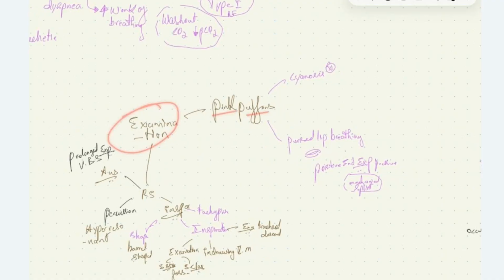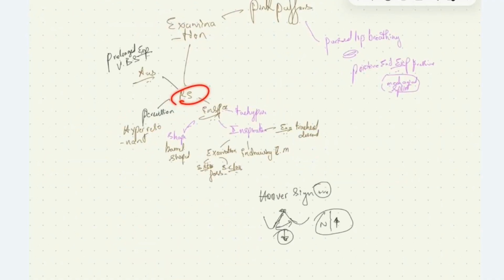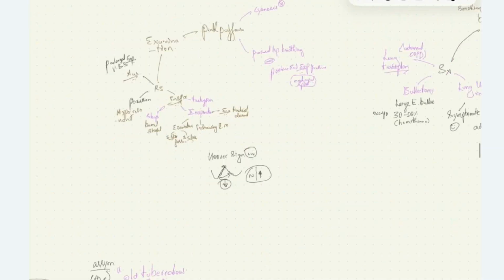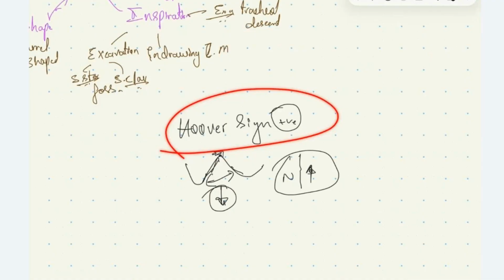On respiratory system examination, on inspection we have tachypnea, and on inspiration the patient will have exaggerated tracheal descent, indrawing of the intercostal margin, and excavation of the suprasternal and supraclavicular fossa. The shape of the chest will be barrel shaped in case of emphysema. On percussion, we'll hear a hyperresonant note. On auscultation, we have prolonged expiration with normal vesicular breath sounds. We have Hoover's sign positivity in case of emphysema.